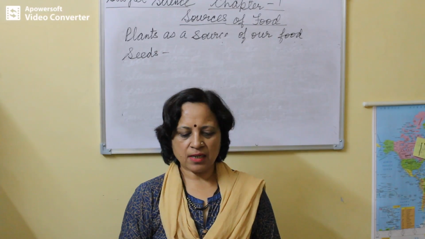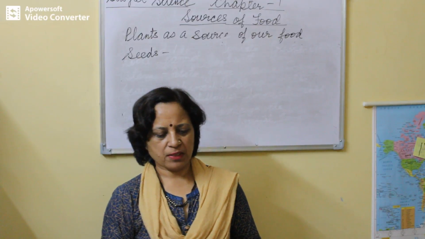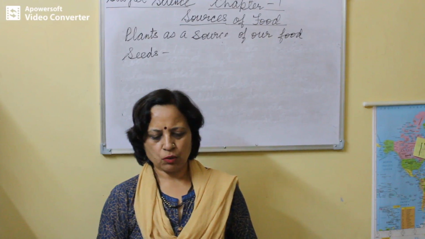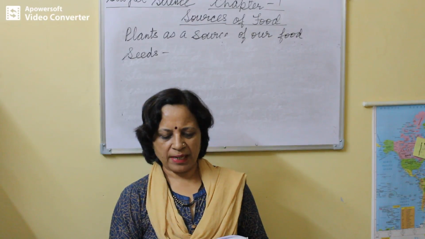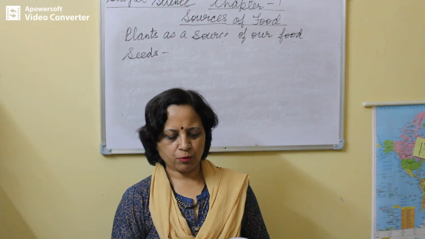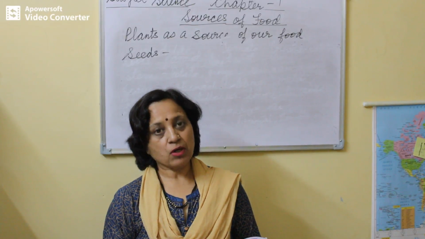Cereals. Cereals are rich sources of carbohydrates. For example, wheat, rice, maize, millets, sorghum, etc. Pulses. Gram, green gram, black gram, pigeon pea are protein-rich food. Oil seeds. Some seeds also provide us with oil.